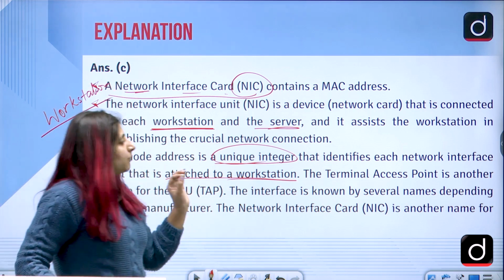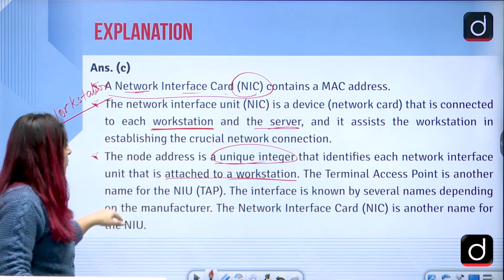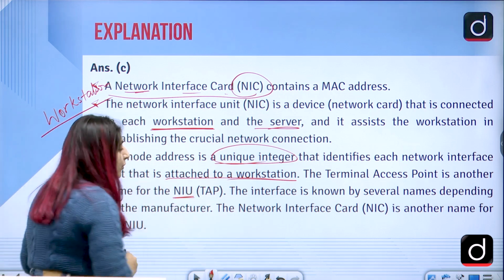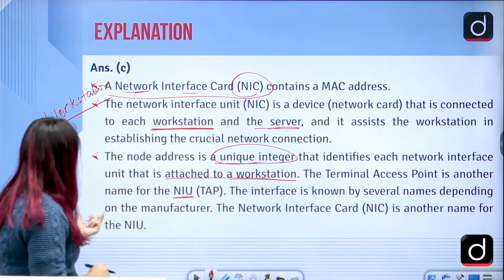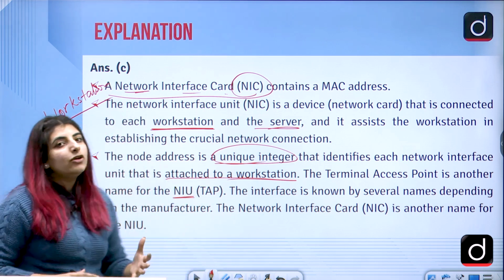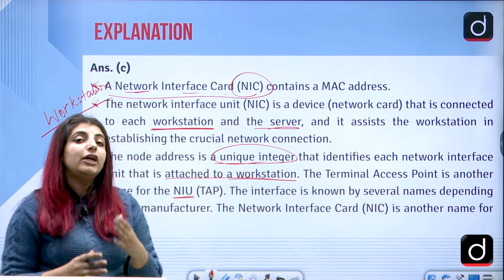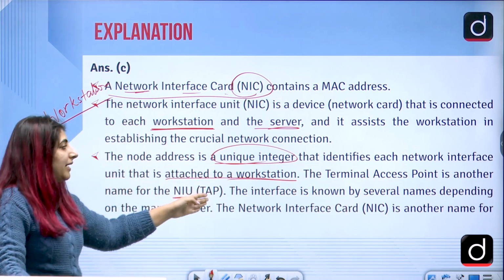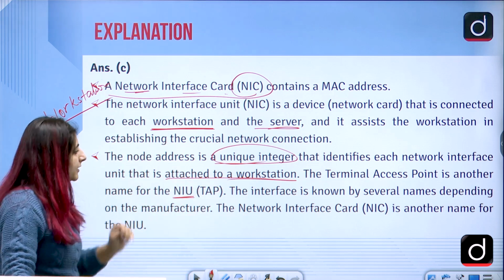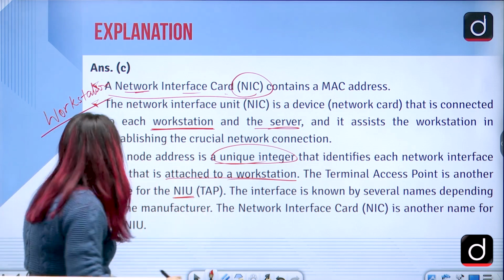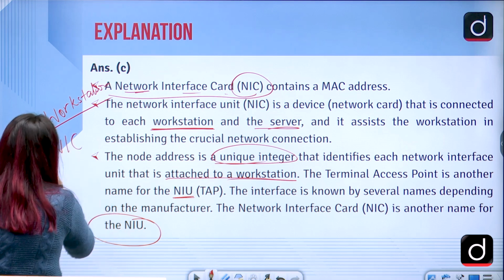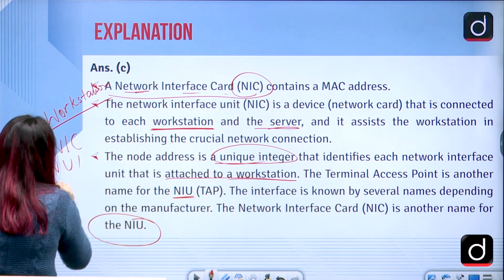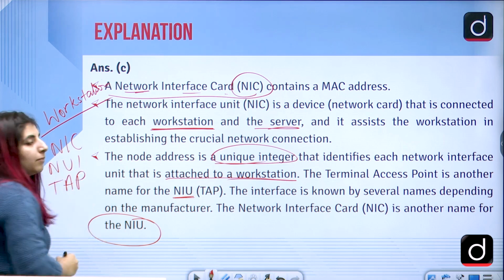The terminal access point is another name for NIU, that is network interface unit. The interface is known by several names depending on the manufacturer. So one can call an NIC, right, NIU, I must say, TAP as well, that is terminal access point. Correct? The NIC is another name for network interface unit. So we have two names. NIC is also known as NIU and TAP, terminal access point. Correct?